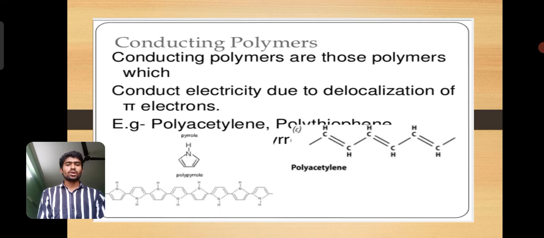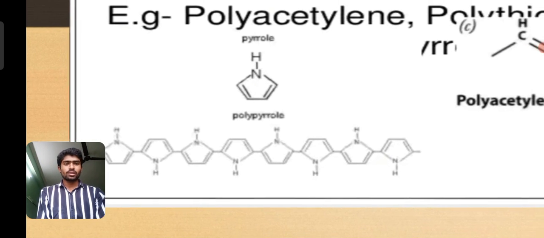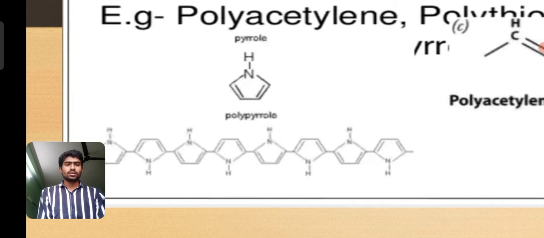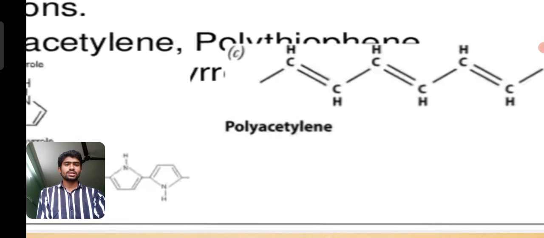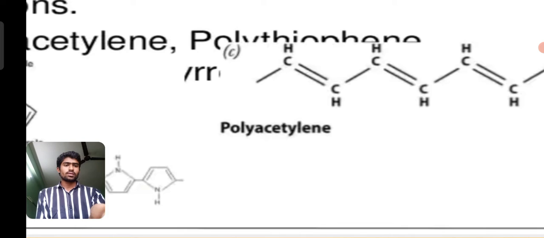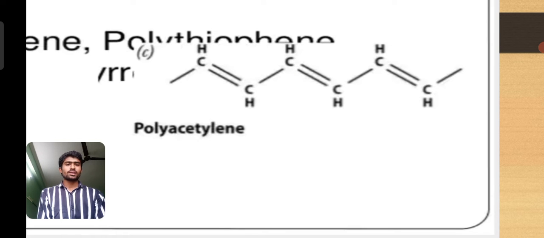Examples: polyacetylene and polypyrrole, and the diagram for the pyrrole. Pyrrole means it's a pentagon, polypyrrole, and another one is polyacetylene, where the polyacetylene contains 6 carbon atoms with double bonds, and each carbon atom is paired with a hydrogen atom. And next,